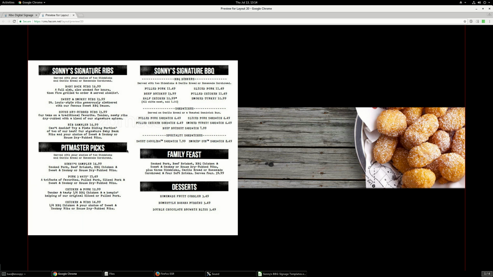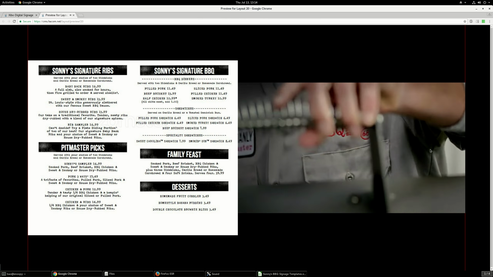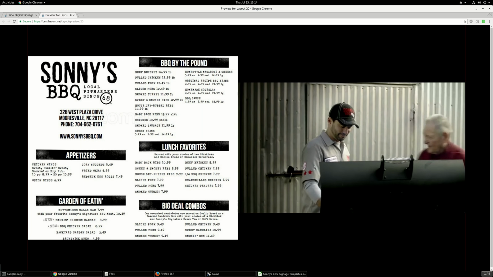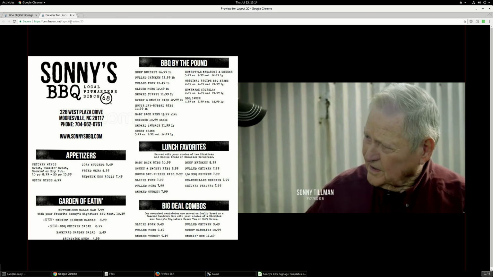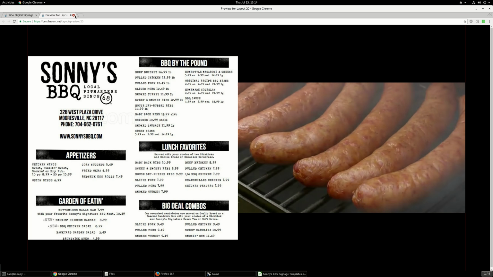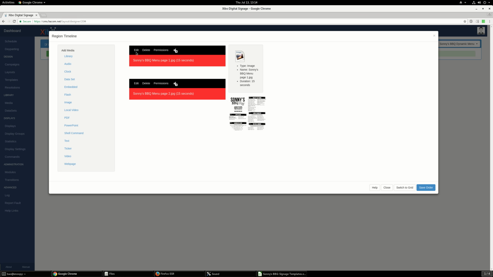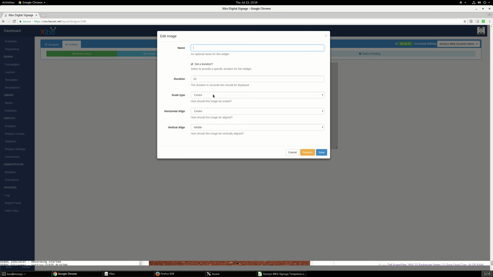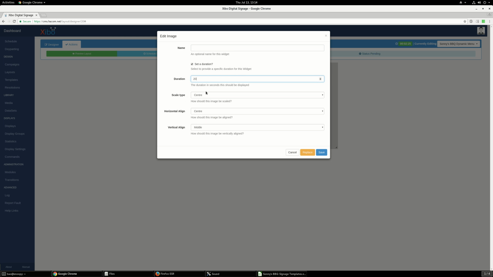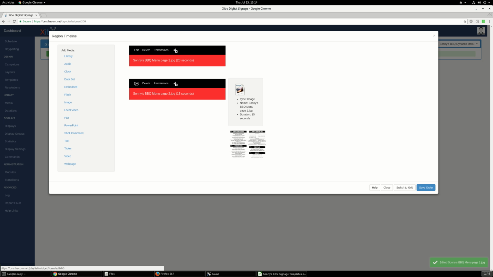However, I probably would change the duration of the menu to maybe 20 seconds each. So right now it cycled through. Let's go ahead and stop the preview and make the change again. So I think we should change to a little bit longer for the menu, because sometimes people read it, they need some time to be able to read it.